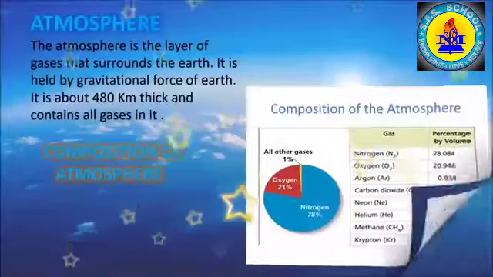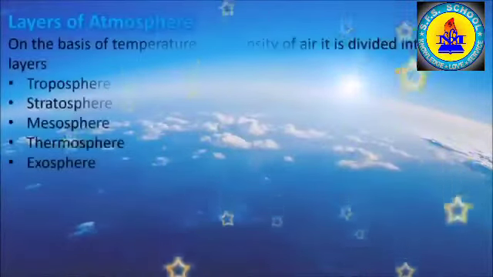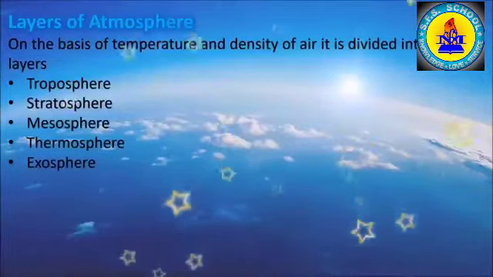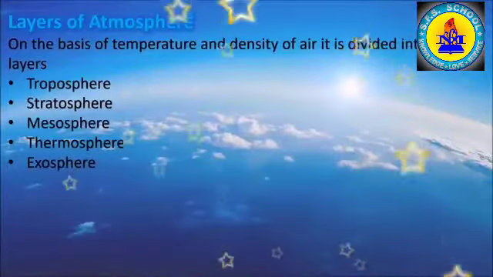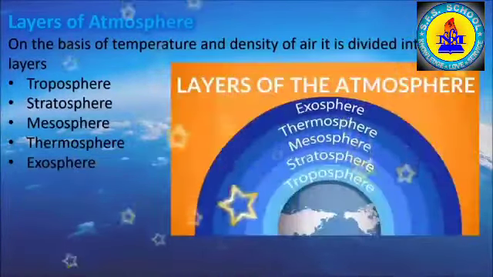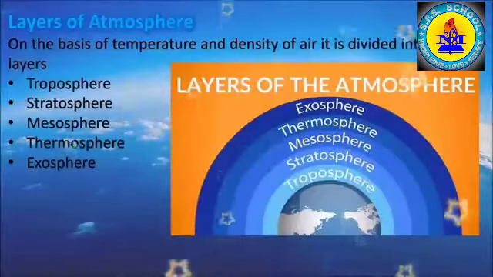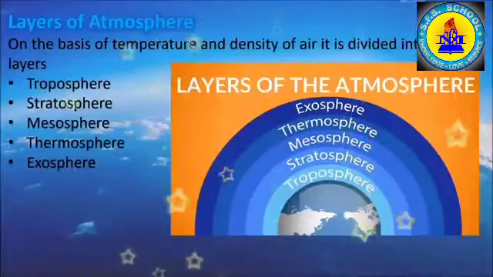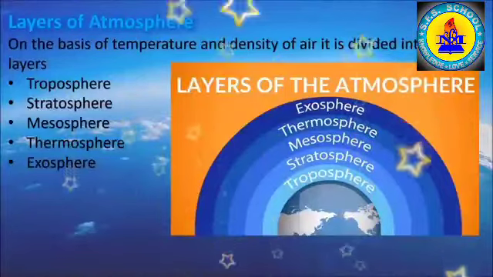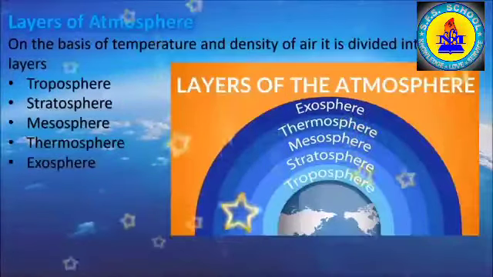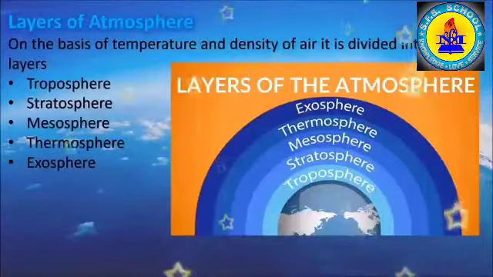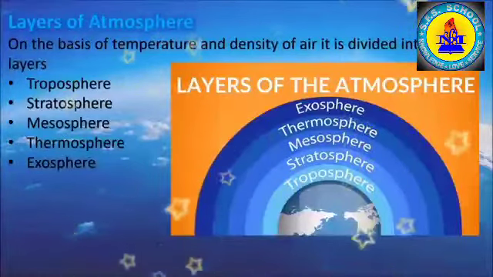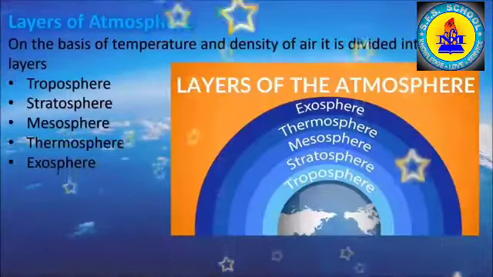Now we will discuss about the layers of atmosphere. Our planet Earth has a unique atmosphere. On the basis of temperature and density of air, it is divided into 5 layers. The lowest layer of the atmosphere is troposphere and it is the closest layer to the surface of the earth. Thereafter, the next layer above the troposphere is stratosphere, then mesosphere. The fourth layer is thermosphere and finally the uppermost layer known to us is exosphere. So in this manner there are 5 layers of atmosphere.